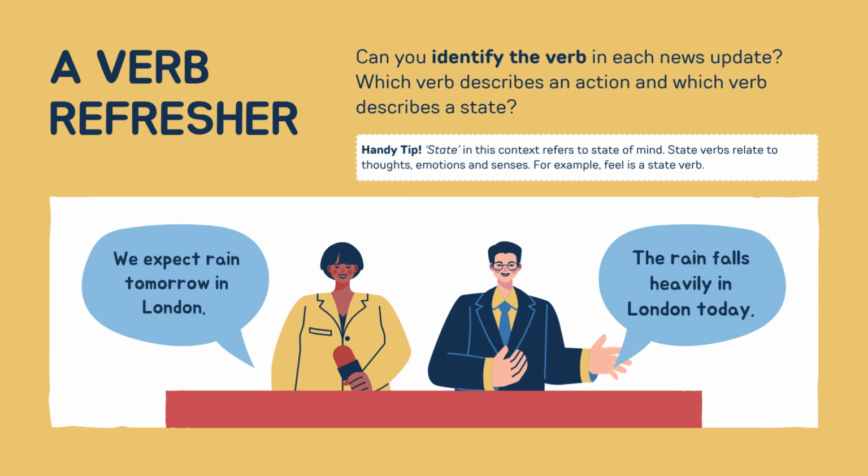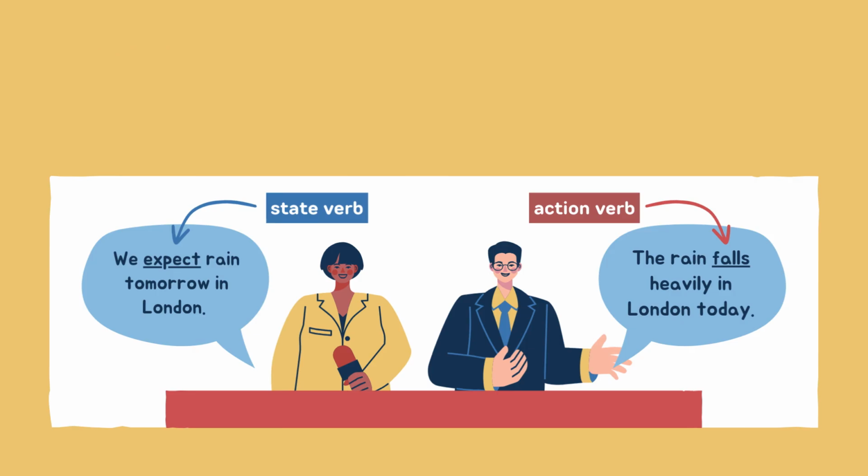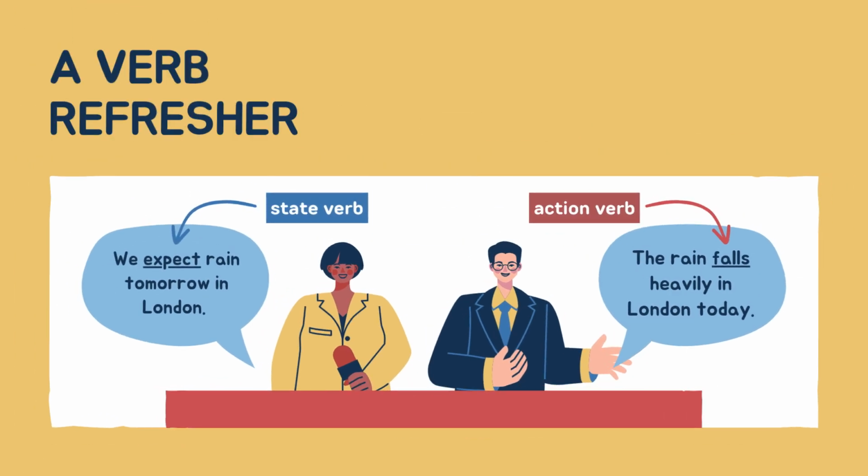So the sentences are: we expect rain tomorrow in London. The rain falls heavily in London today. So in these sentences, we expect rain tomorrow in London has the state verb, and the rain falls heavily in London today has the action verb.